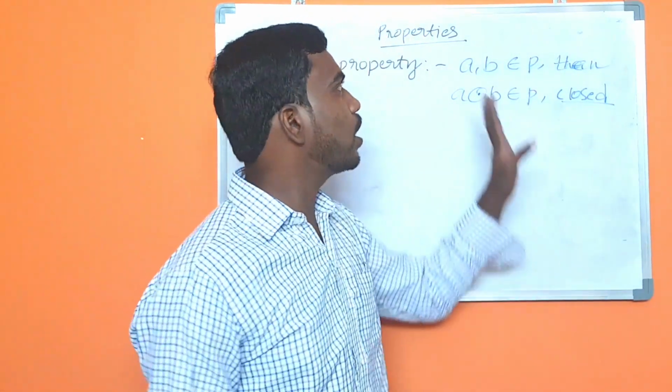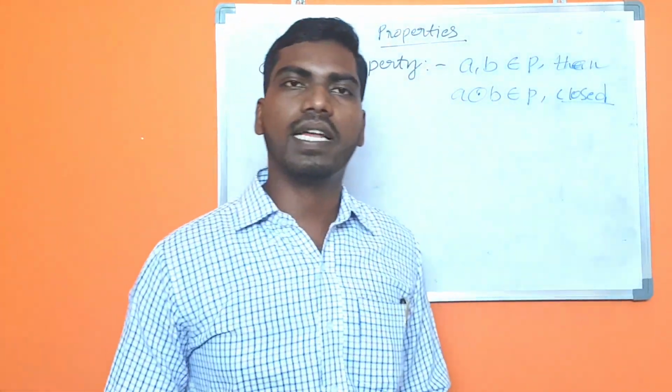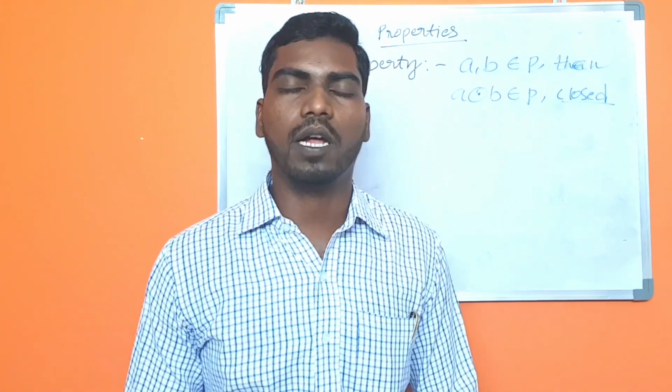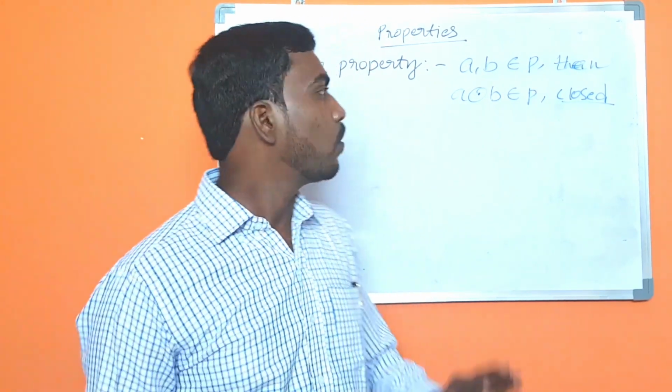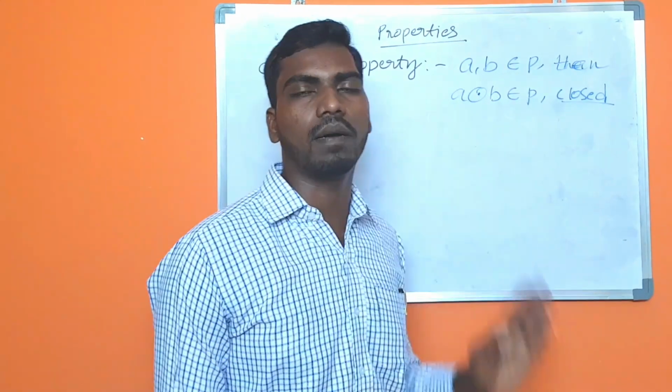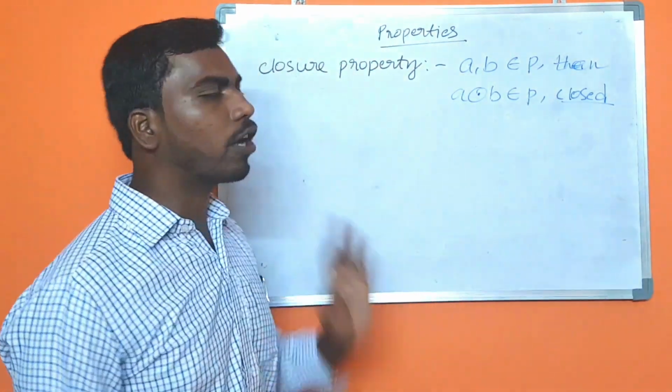Now let's get into the properties. Numbers follow particular properties. Now we have to check whether a property works with all numbers or not. Closure property.